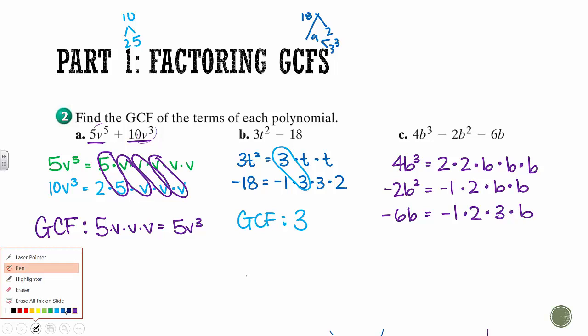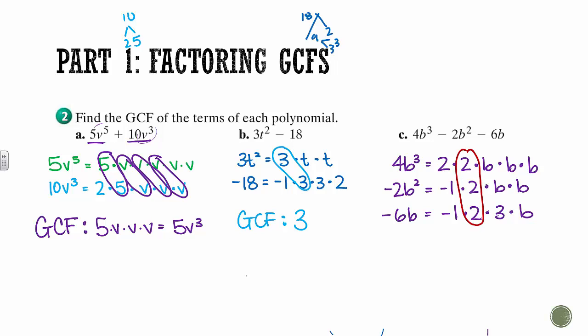So greatest common factor, what do they all have in common? They all have a 2 here, and they all have 1b in common. So our greatest common factor is 2b.